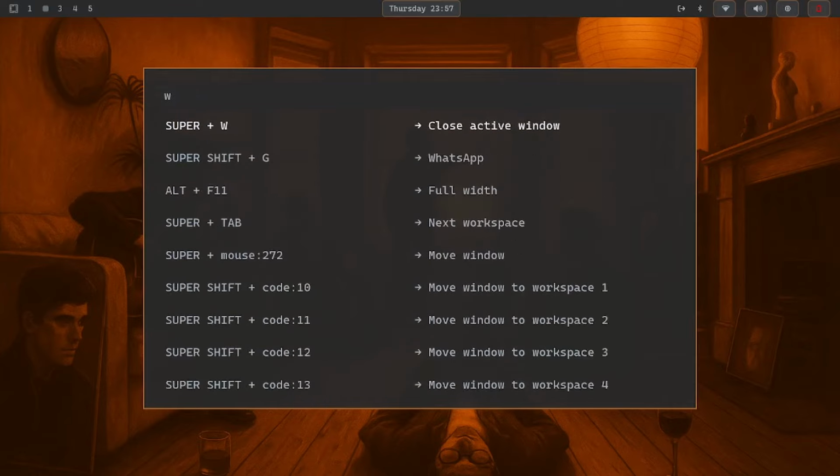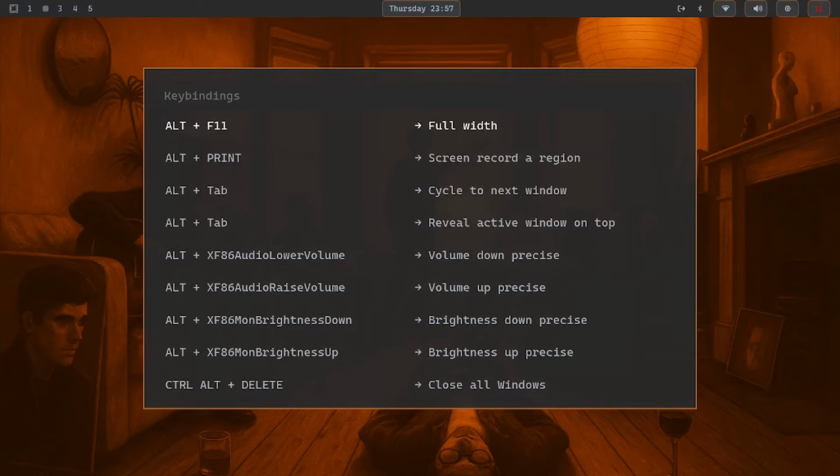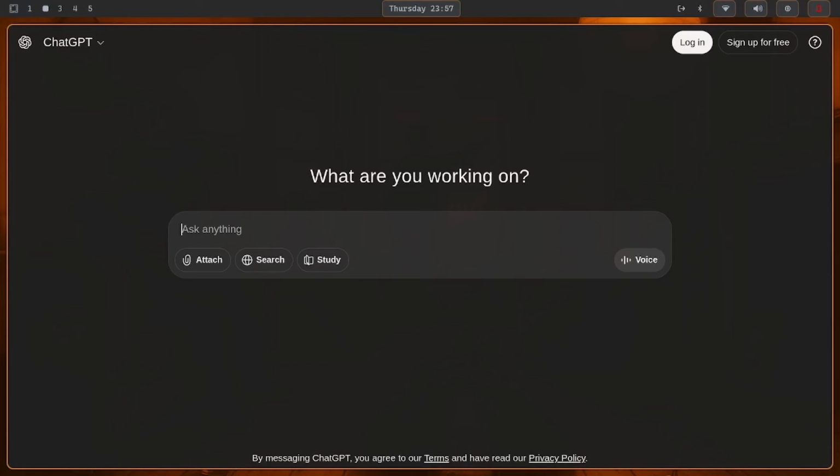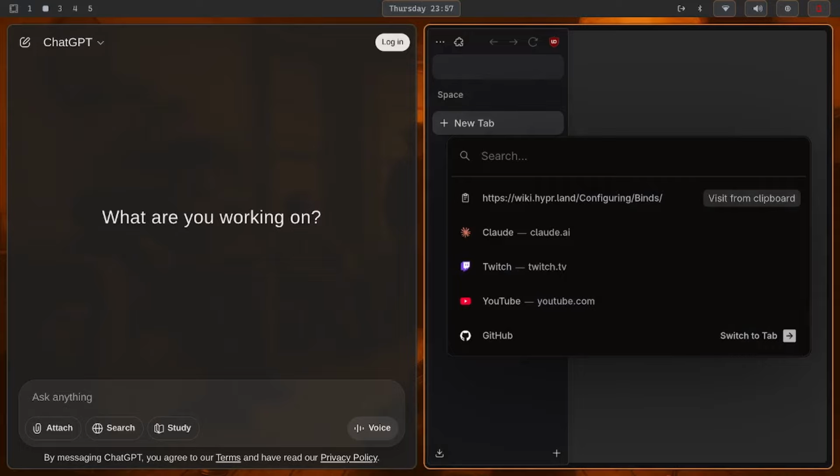Then if I come back, another really cool thing is that you can open up different apps. So I can come here and open up ChatGPT by pressing Super plus A. Or I can press Super plus B for browser.